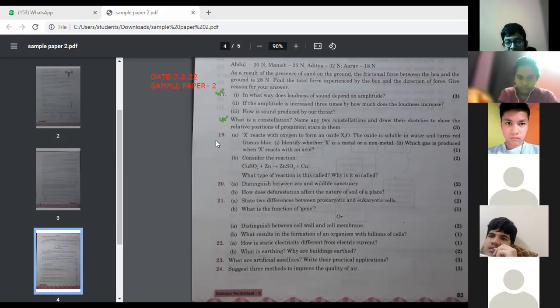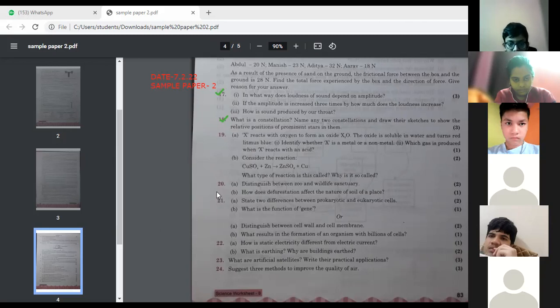Ma'am, do we have to explain it also? See, it is a 3 marks question. A small explanation is required, or you can write down the other names of it. Because 1 mark is for the definition, 2 for the names, and then the sketch. So the 3 marks will be completed. Explanation is not required. Okay, children?